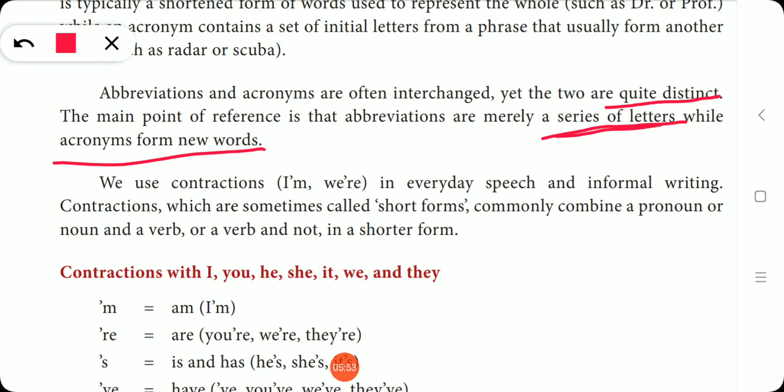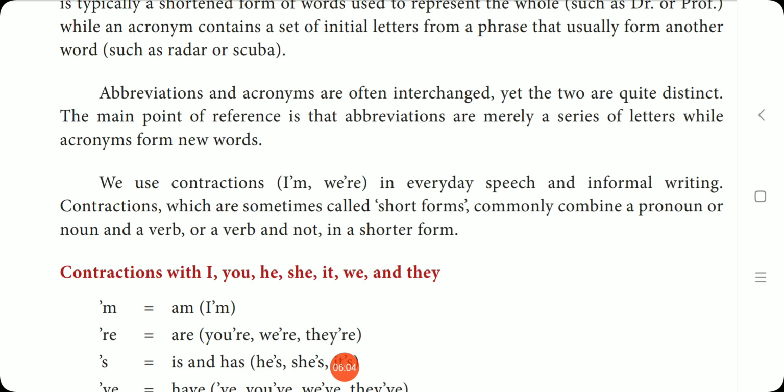Whereas CPU, CCTV, UAE, and MRI scan, MRI, are examples of abbreviations.